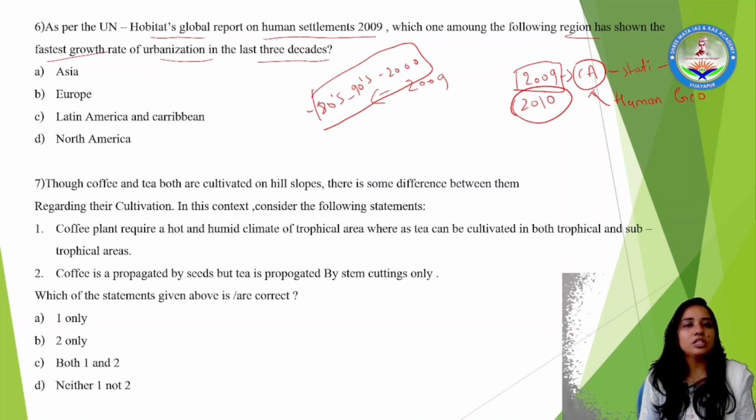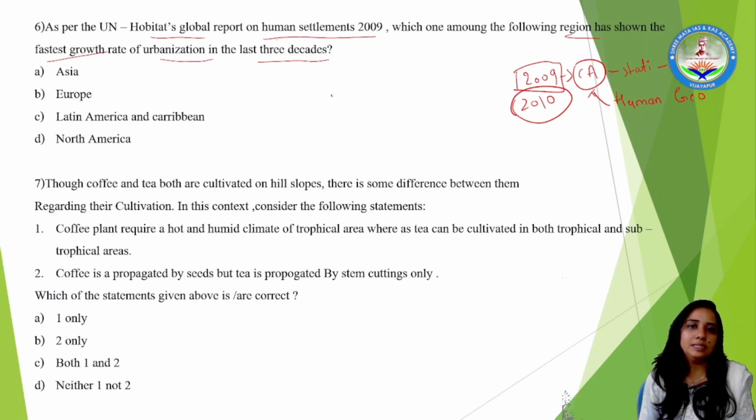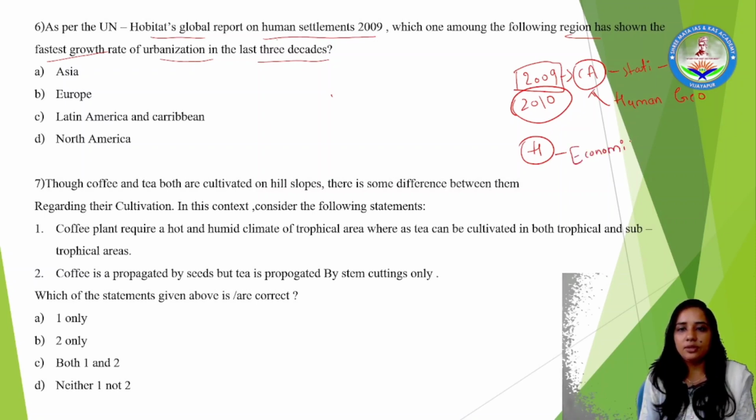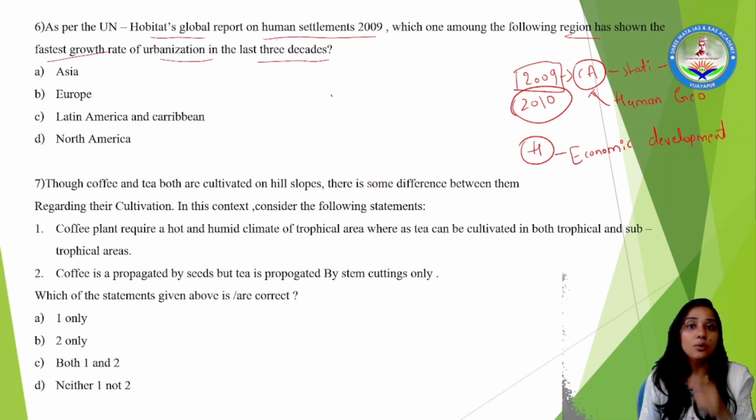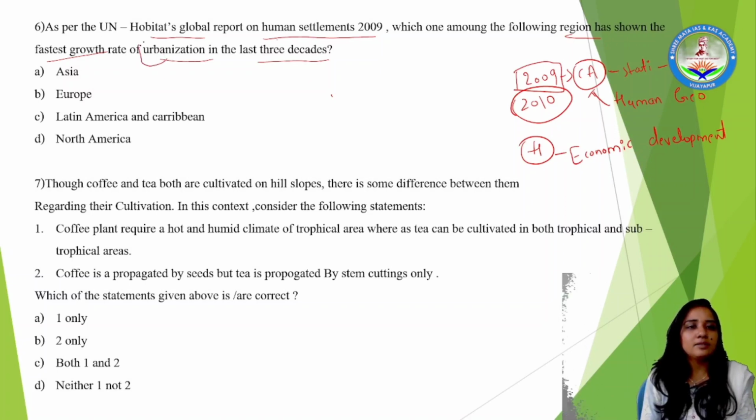Fine. Coming to this part, how to attempt this question now, how to make it easier. If you studied the history of economic development, then you will be able to answer this question accurately. How? Let's see. The reason which has urbanization.